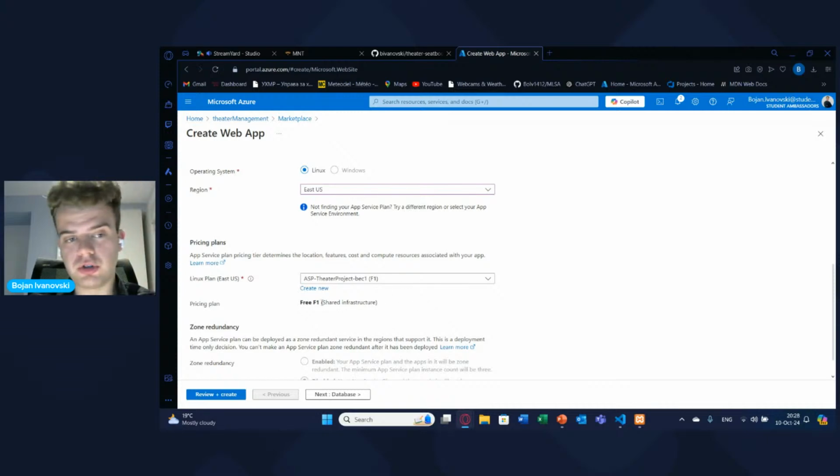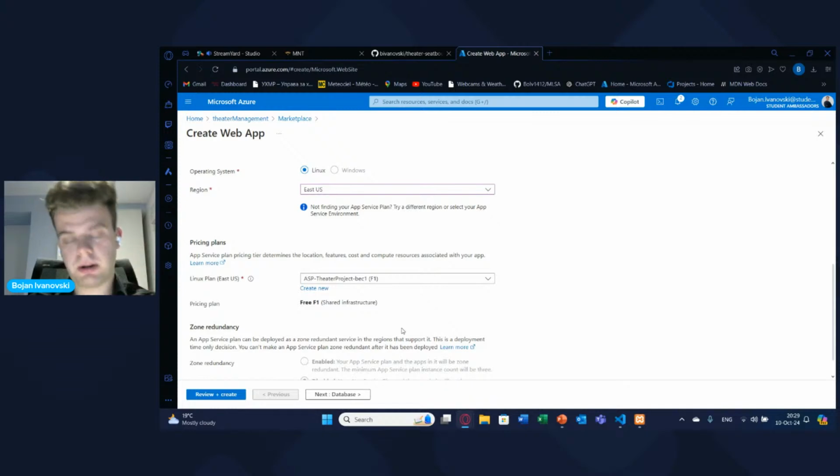And now you can choose if you want a more powerful server, it will cost you more. If you want this version free, which is, I would say free, but maybe it will cost you $4 or $5, but it's on a monthly basis. And you can definitely create a new one if you're not satisfied with this one.